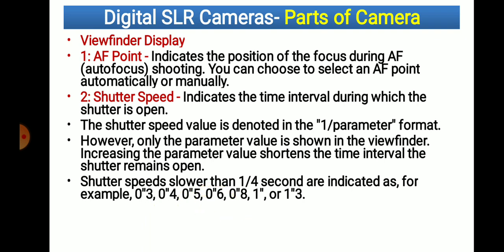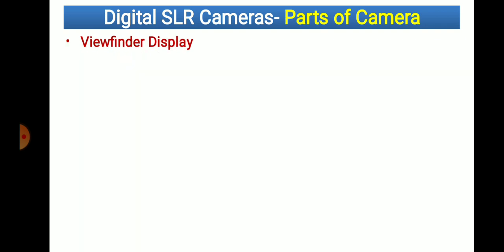What is the meaning of this 1:3? That means 1.3 seconds. Now here 0.3 means 0.3 seconds. That is the speed of opening the shutter between the interval. So this speed we are able to fix in this camera.